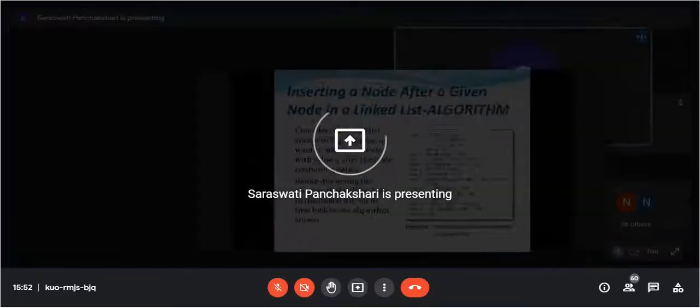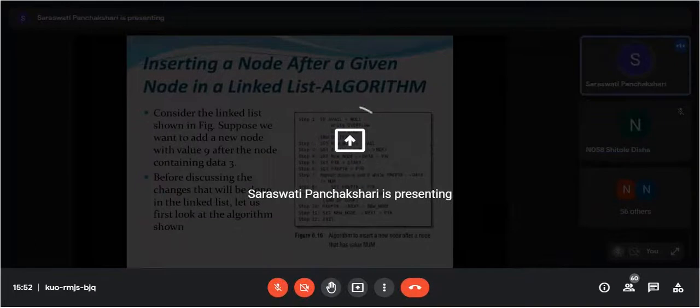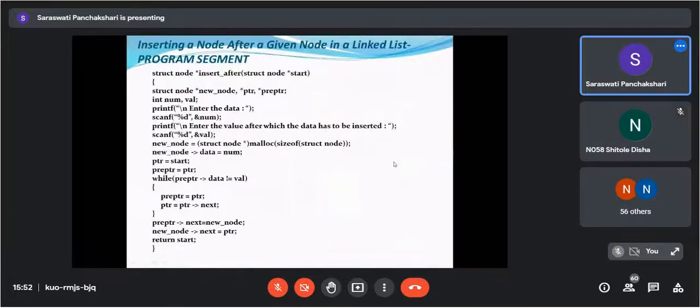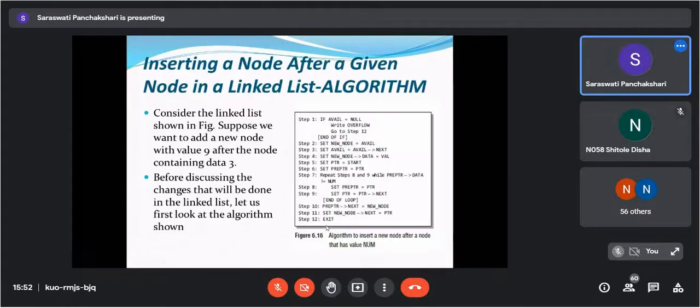Now next we are going to see, I think yesterday we have seen it, no? Inserting a node after a given node in the linked list program. Have we seen it? Am I audible? Yes, ma'am. Yes, ma'am.